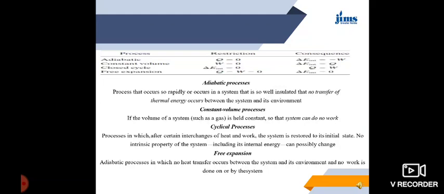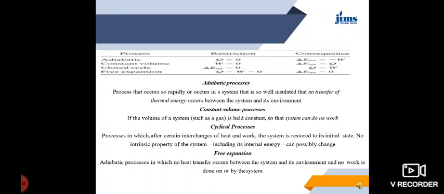Here I am discussing the various processes like adiabatic process. Its restriction is Q = 0 and consequence is change in E = minus W. Then we have the constant volume process, closed cycle and free expansion. Adiabatic process. What is adiabatic process? A process that occurs so rapidly or in a system that is so well insulated that no transfer of thermal energy occurs between the system and the environment. That is known as adiabatic process.